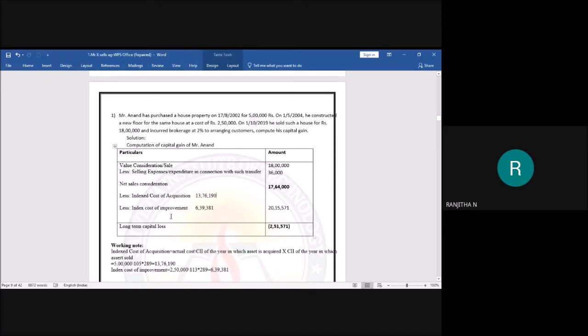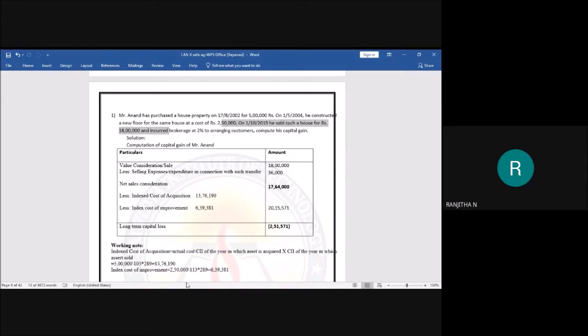Next, what is the next thing? We have to compute the indexed cost of improvement. Is it right? Again, we have a formula for that also. Yes, what is that? Actual cost divided by CII of the year in which the improvement is made, multiplied by CII of the year in which the asset is sold. The actual cost of the improvement is 2,50,000. It is there in the second line.